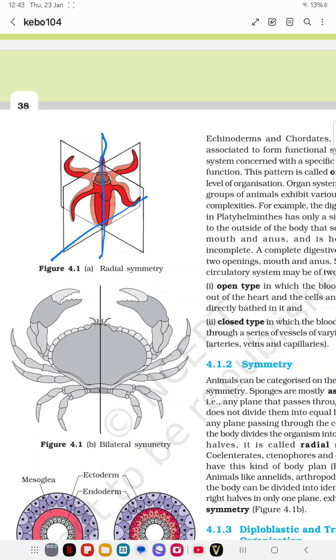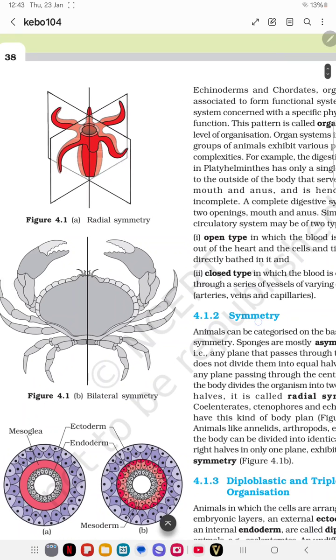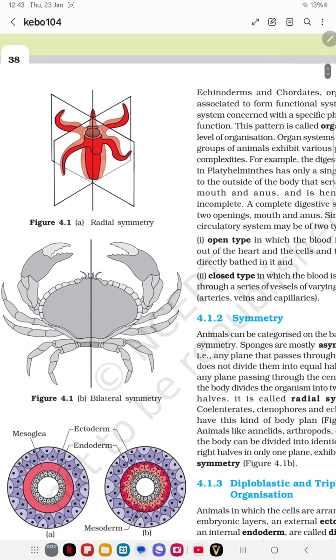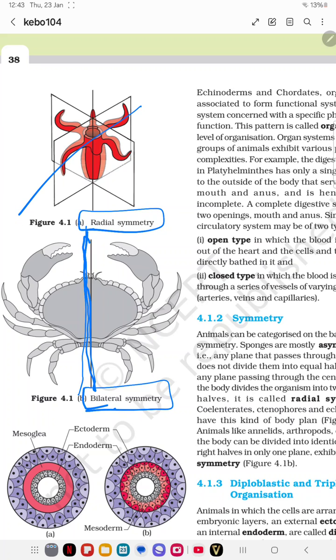Whereas in bilateral symmetry, only along a single axis does it divide into two equal halves. Whereas in radial symmetry, any plane passing through the central axis divides it equally. Bilateral symmetry looks like a mirror image. If you turn it into left and right, both will be equal. Like a mirror image, it shows bilateral symmetry.